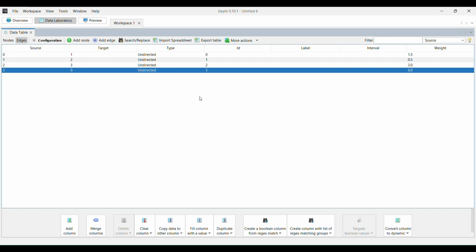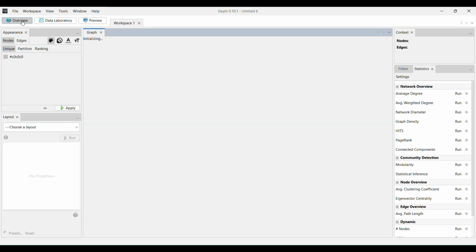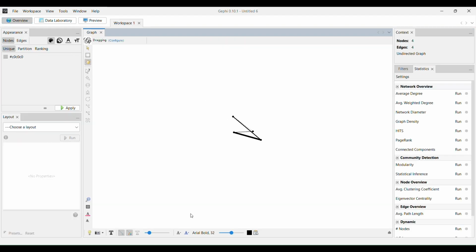And then we're going to want to look at the network that we created. So you can go ahead to Overview over here on the top left-hand corner. And you can move the nodes around so maybe the network looks a little bit nicer. And over here, you can zoom in so we can see it a little bit better.